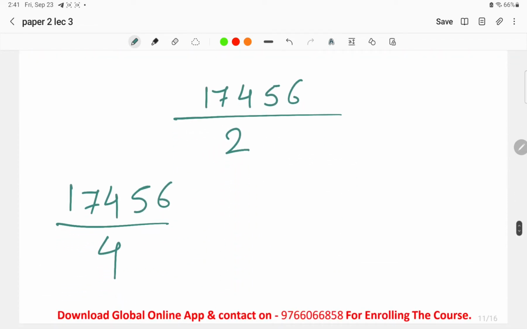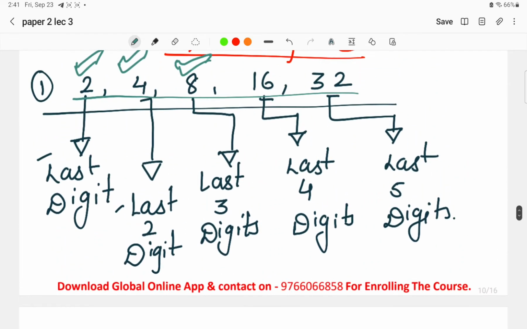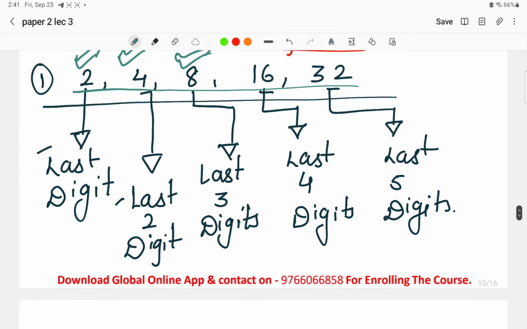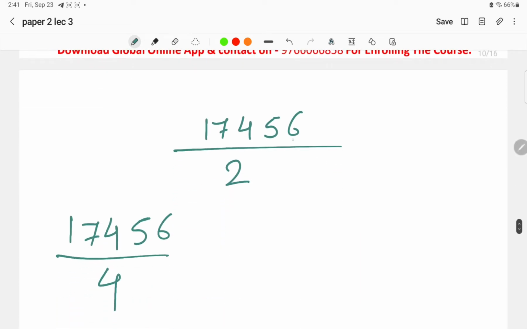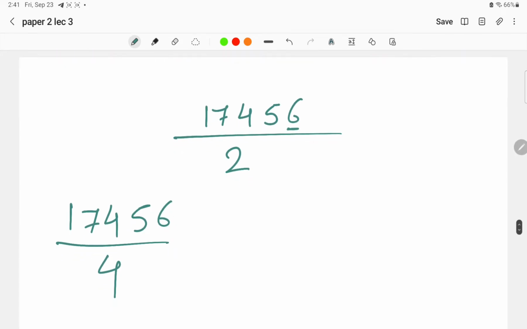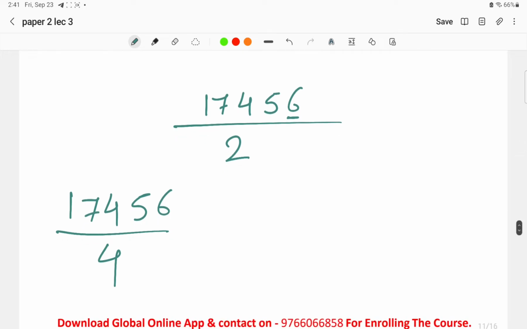Now here I have taken a number and we are checking whether it is divisible by 2 and 4 or not. As I told you, in the divisibility rule of 2, we have to check the last digit, that is, whether the last digit is divisible by 2, or basically whether the last digit is even or odd. If the last digit is divisible by 2, it means the complete number is divisible by 2.